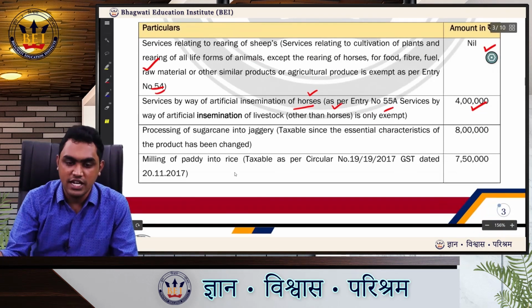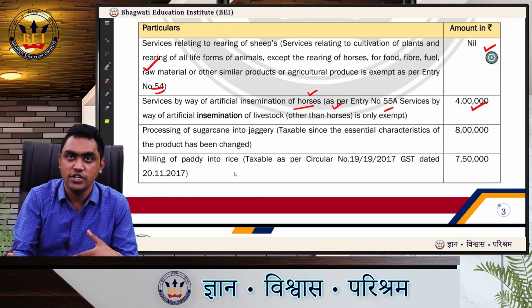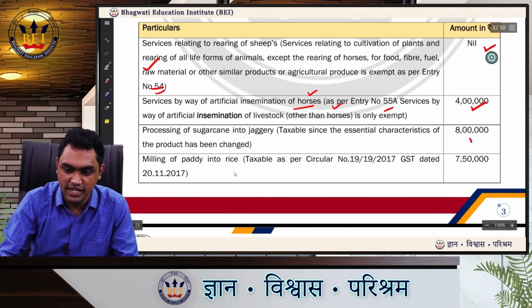Processing of sugarcane into jaggery. This is not a normal process which is performed. It is changing the essential characteristics. It is changing it from sugarcane to jaggery. Therefore, this will be taxable, 8 lakhs.